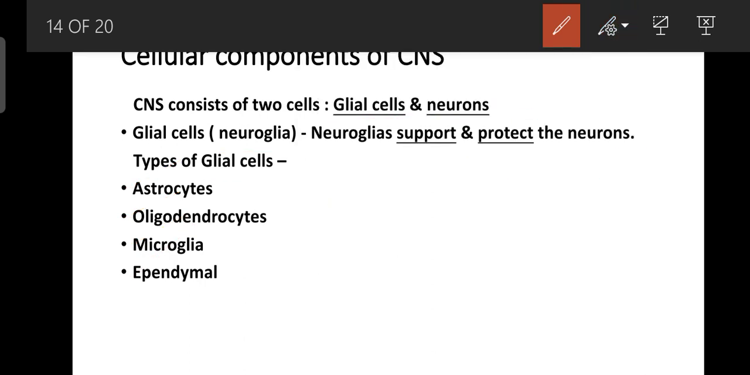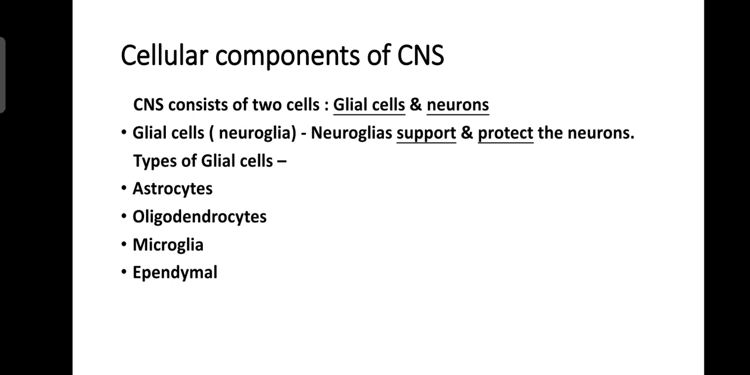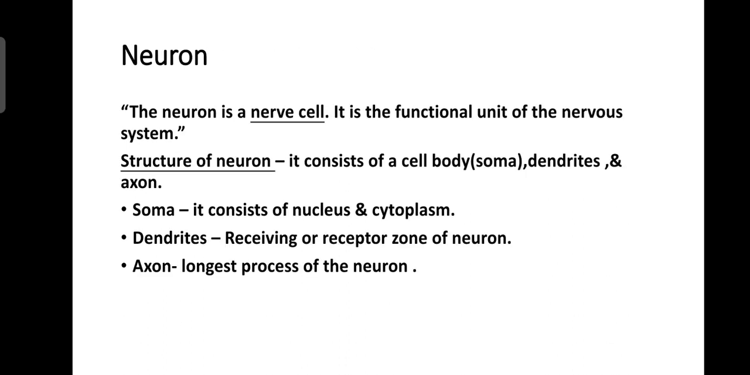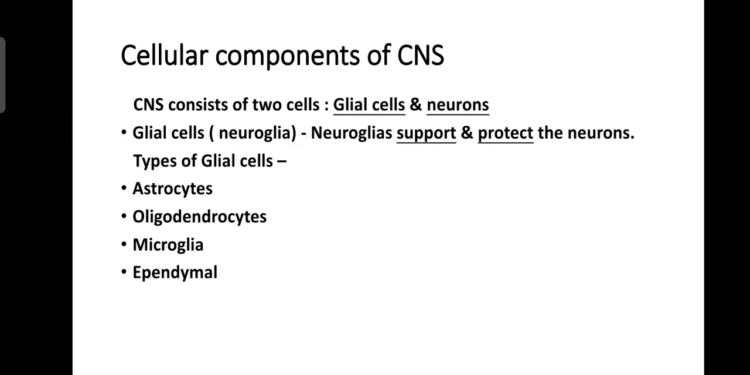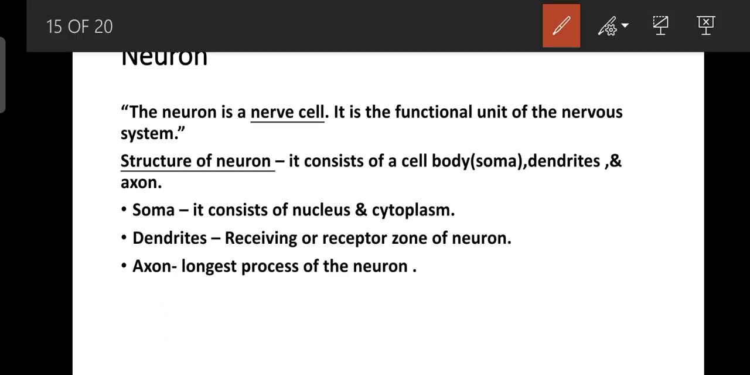So these are some examples and types of glial cell. Another very important nerve cell is the neuron. It is a very important component of the nervous system. The nervous system is a very important pathway in our body. The neuron is a nerve cell, the functional unit of the nervous system. It is a very important unit.